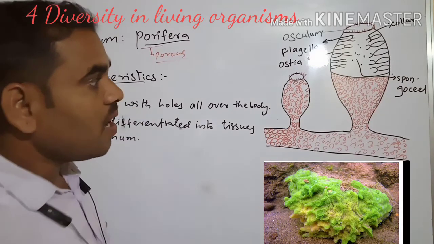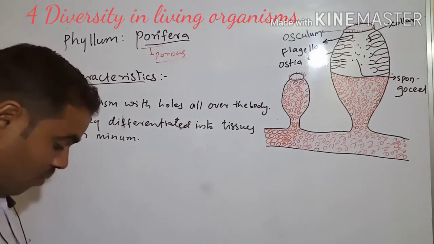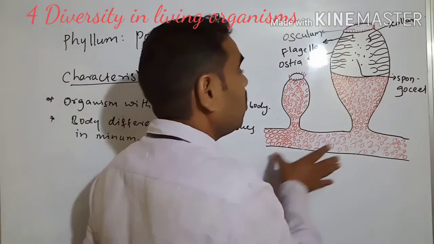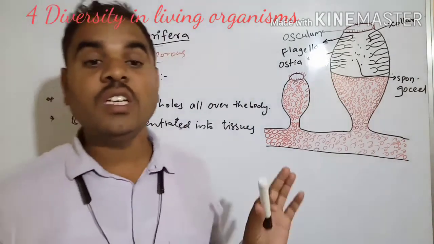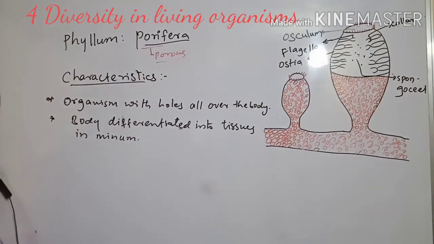We have to see that this is a cellular mode. Only cells are formed, not tissue. If a tissue is formed, it is minimal.